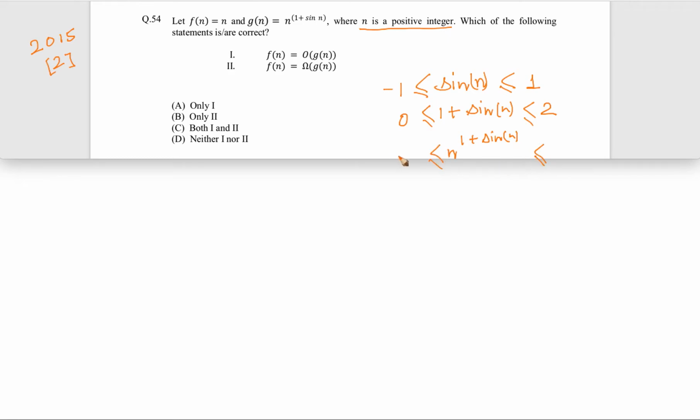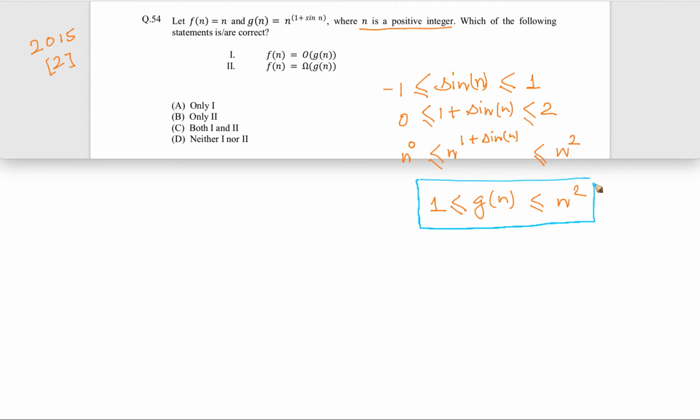We can think of it in terms of n raised to the power 0 to n raised to the power 2. So G(n) is effectively a function which oscillates between n square and 1. This is the relationship which we got.